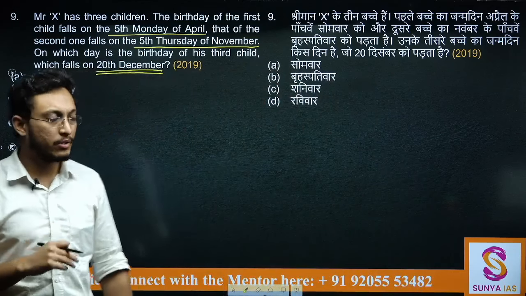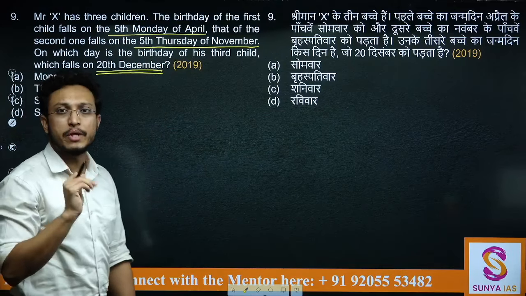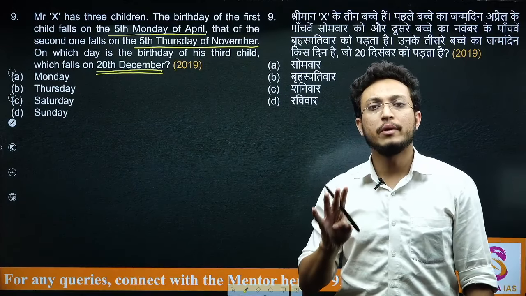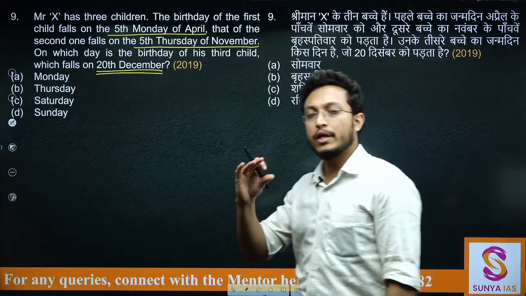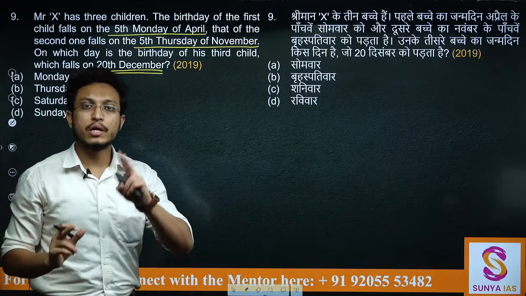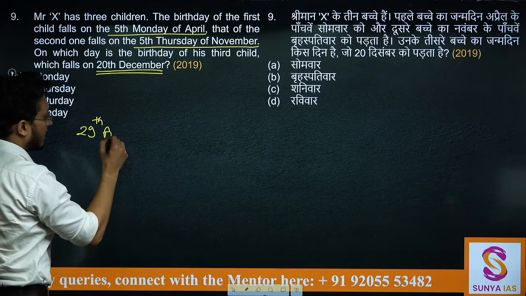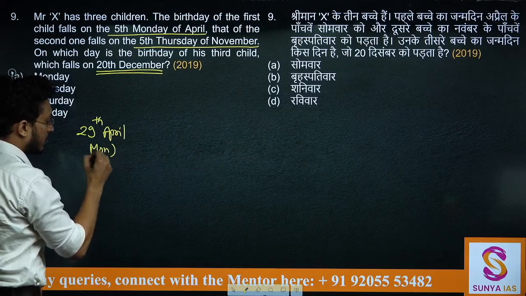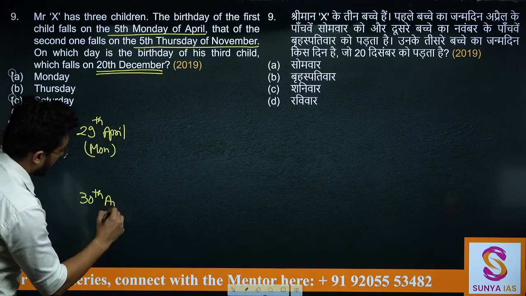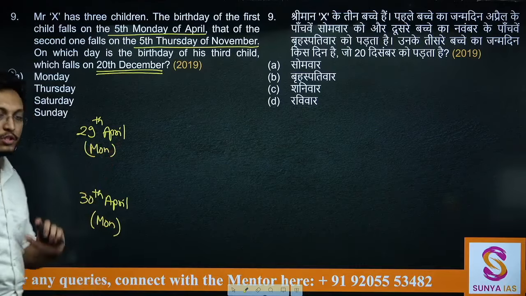देखिए अब यहाँ पर भी मल्टीपल केसेस बन सकते हैं. कैसे कि 5th मंडे ऑफ अप्रैल. अब अप्रैल का 5th मंडे कब आ सकता है? सी अप्रैल हैज टोटल 30 डेज. सो 4 हफ्ते, 4 weeks will be till 28th. Till 28th of April you will have 4 weeks. So 5th week will be on 29th and 30th. So there can be 2 possibilities, that either the 5th Monday is on 29th of April, so either this is a Monday, or other possibility is 30th of April. 30th of April is a Monday. Either this is a possibility or this is a possibility.